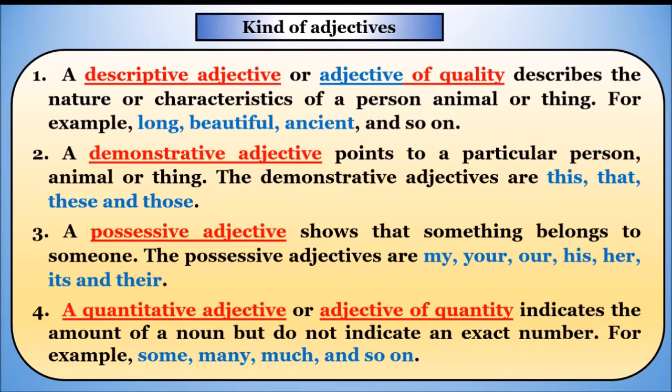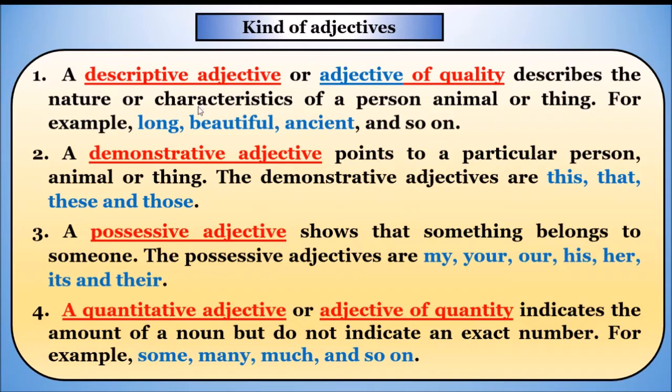In the last session, we have discussed the kinds of adjectives, right? So there are 9 kinds of adjectives. Let us reinforce the 9 types which we have learned. The first one is descriptive adjective.